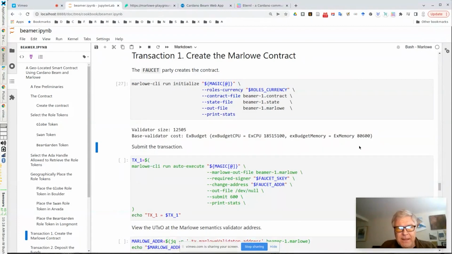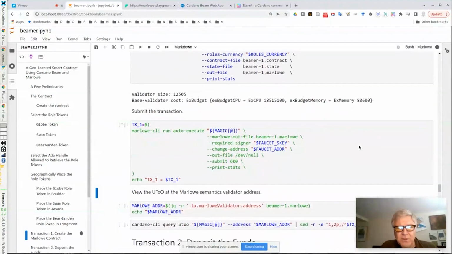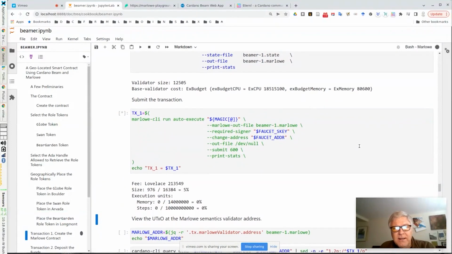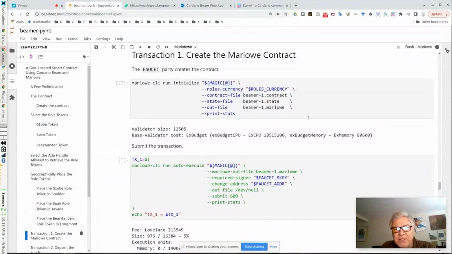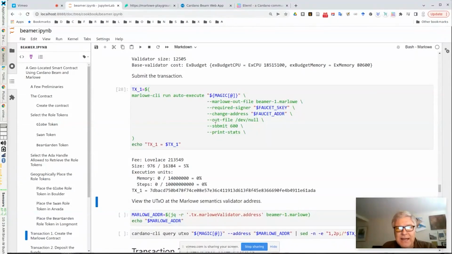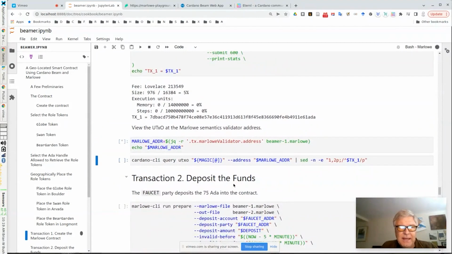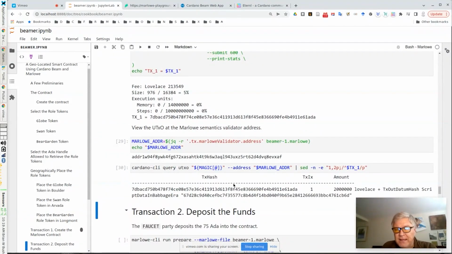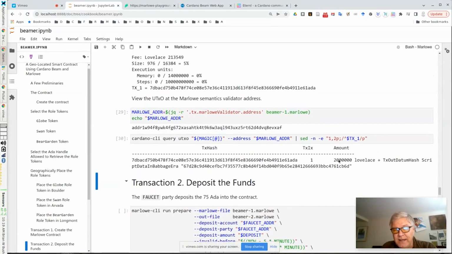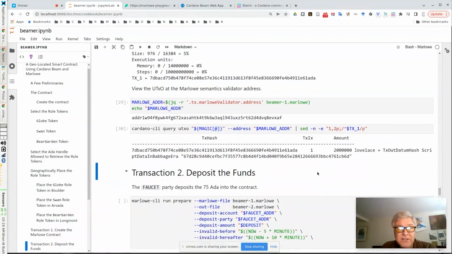So now we're going to actually initialize the Marlowe contract. This is just setting it up, and then we'll submit the transaction for Marlowe. Once again, this takes a little while, depending on the block production rate. But essentially, we're just taking the contract we created and its state, bundling it together in a file that has all the information we need, and then we're giving that to a transaction executor. We can see the transaction executed, and we'll look at the Marlowe validator script, and we can actually see that has 2 ADA now, and this is the datum hash for the contract we just created.